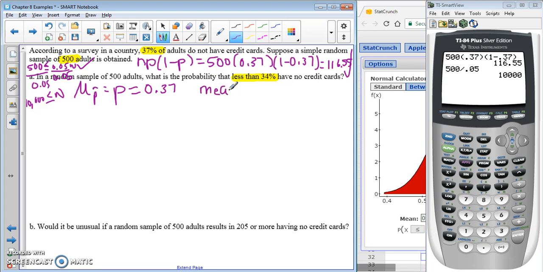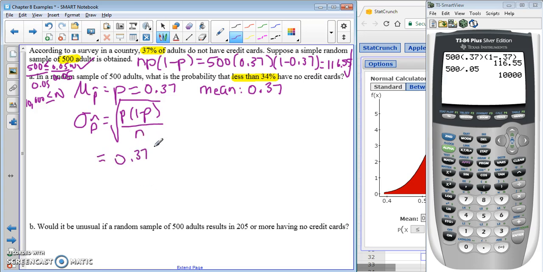So the mean we're going to use here on StatCrunch is 0.37, and our standard deviation is the square root of p times 1 minus p divided by n, so the square root of 0.37 times 1 minus 0.37 divided by lowercase n, which is 500.